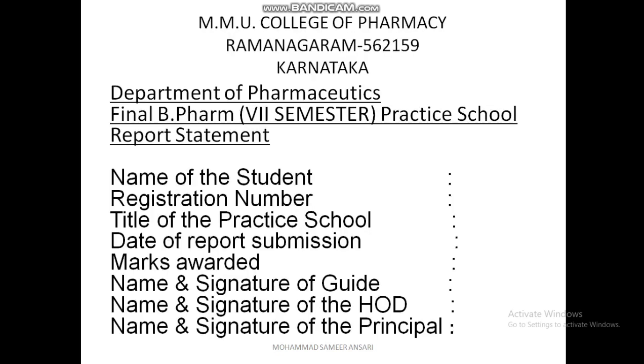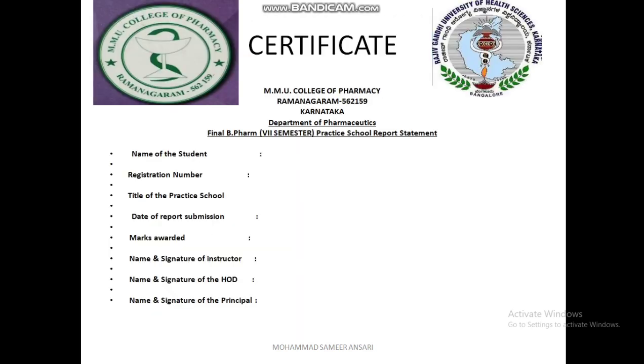The next includes the certificate part. Certificate parts: name of student, registration number, title of the practice school, date of report submission, marks awarded, under which guide you are doing, HOD of department signature, and at the last, principal signature should be there. This is the first part you have to mention in the project work. Include the logo of the college along with the logo of the university. Whenever you start a project, it should be on the front page. The first page should be like this, and only the department will be changed, as it is said, the Department of Pharmaceutics.